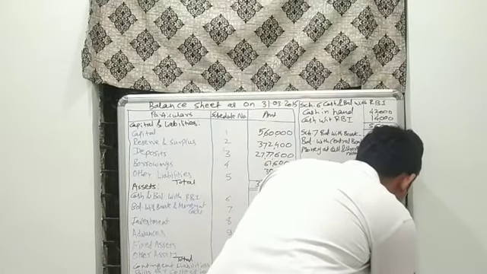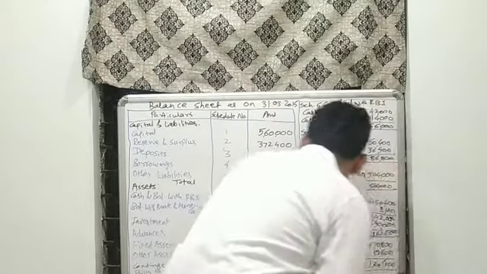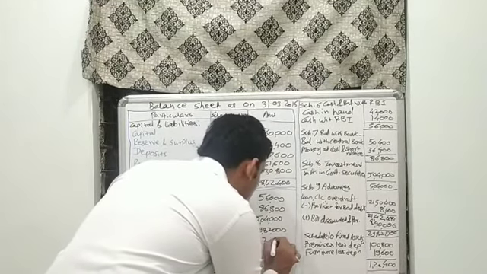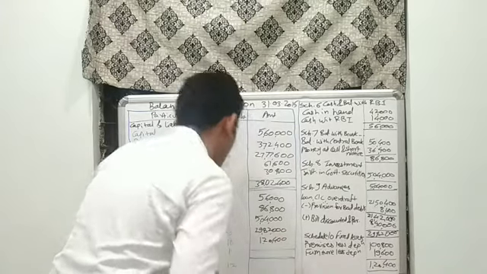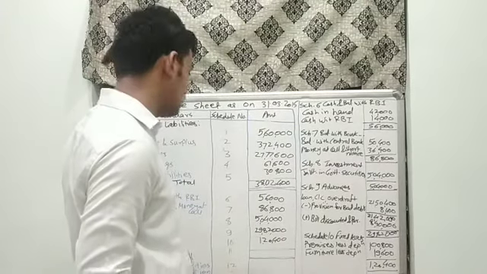Now we can make the total, 1,20,400, and transfer it to schedule number 10 for fixed assets.